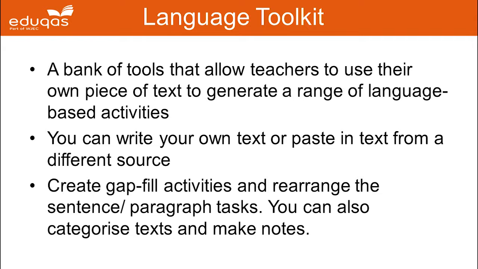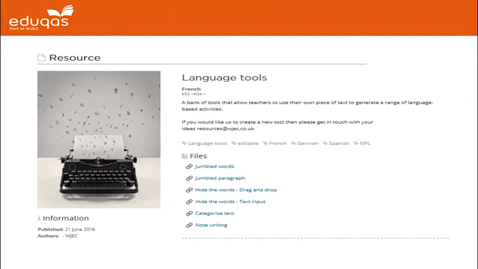As I've mentioned, you can write your own text or cut and paste in any text that you would like from a different source. You have the option then with this text to create gap fill activities, and activities such as rearrange the sentence or jumbled up paragraphs. You can also categorise texts and make notes. As you can see, our language toolkit allows teachers to use their own piece of text to generate a range of activities.